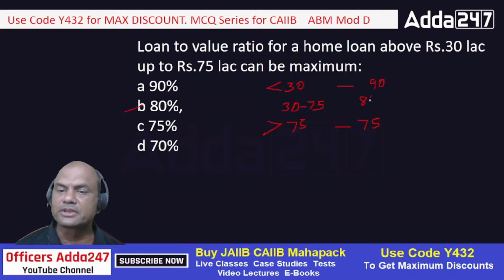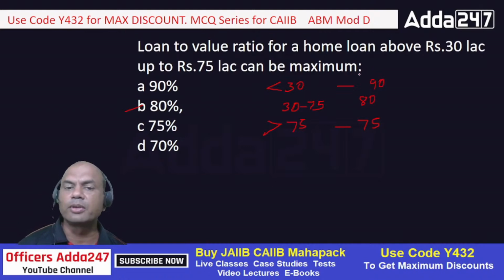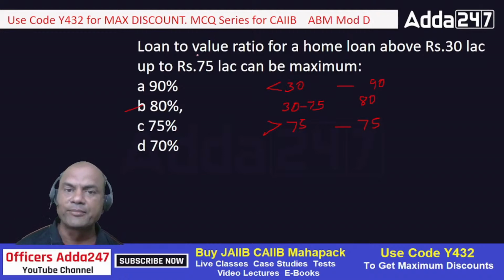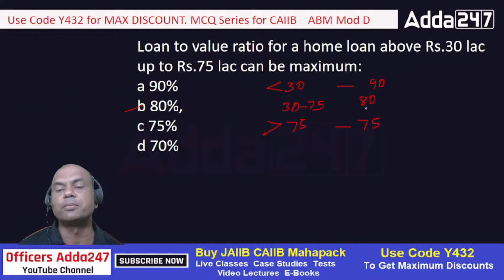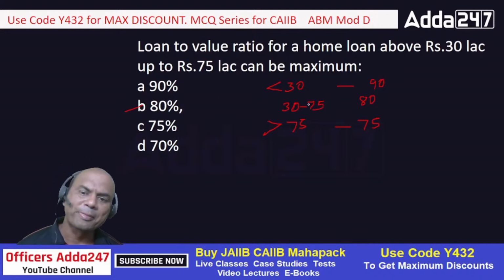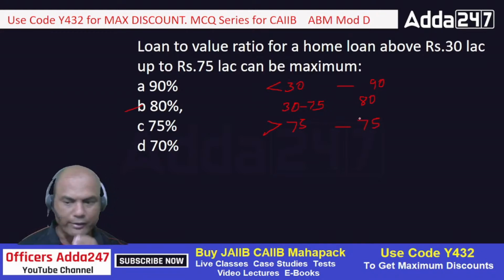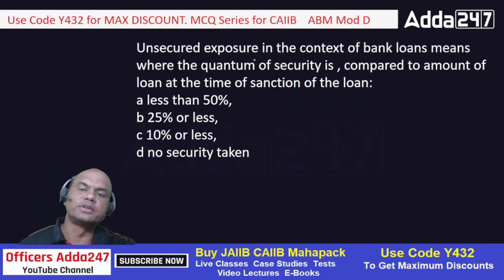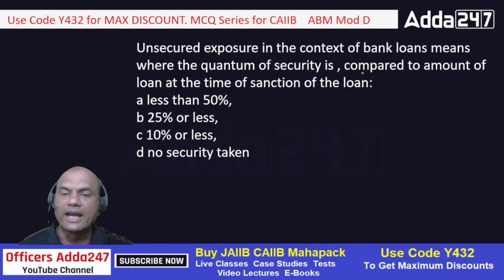So it is 80%. So for less than 30 lakhs, if you are giving the home loan, then LTV should be 90%. Now what do you mean by LTV? LTV means, suppose if the property is of 10 lakh, then you can give a loan up to 9 lakhs. If the property is of 50 lakhs, then you can give the loan up to 80% of that. Similarly for 75%. Okay, got it everyone?